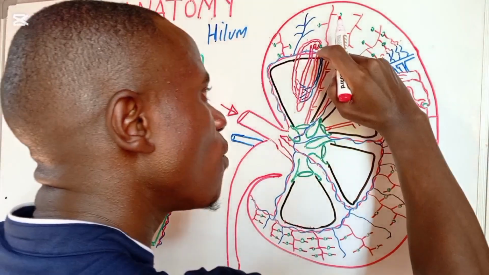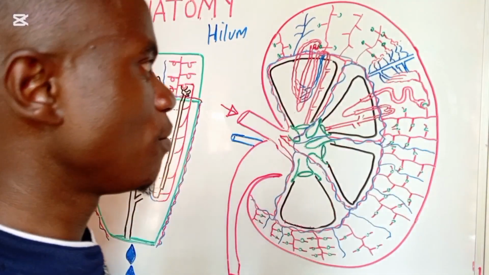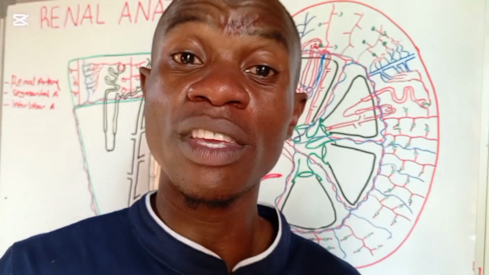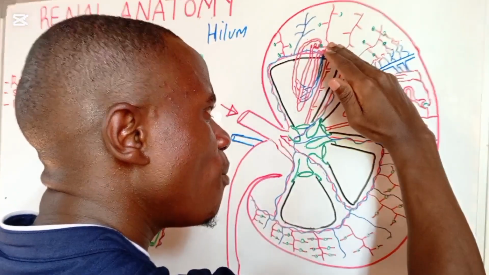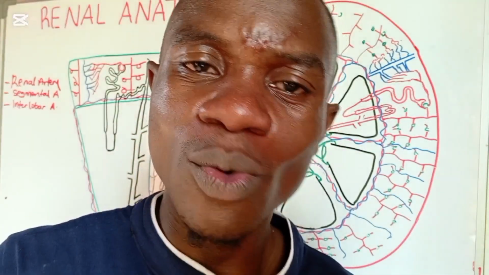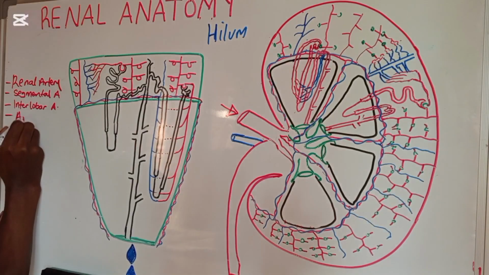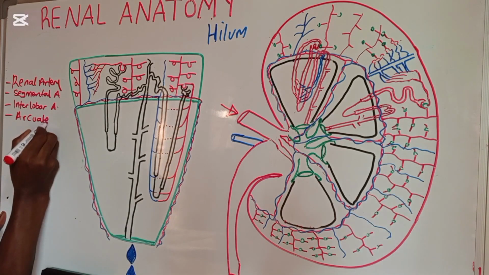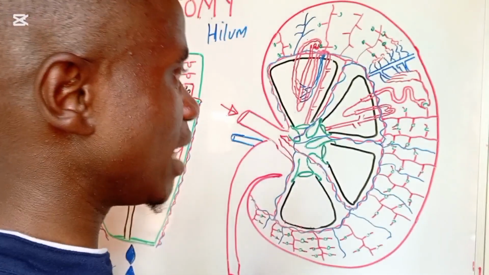Now, this movement of these arteries here on the base of this renal pyramid, we have to give it a name. That artery, the fact that it is in the form of an arch, we give it a name. They call this one the arcuate artery.